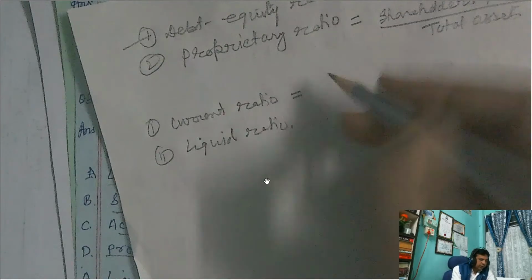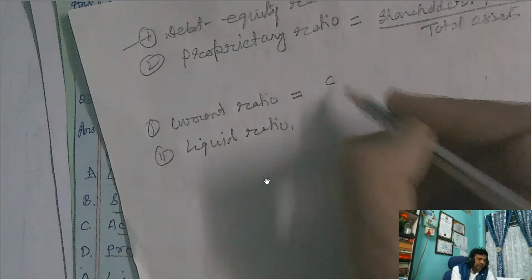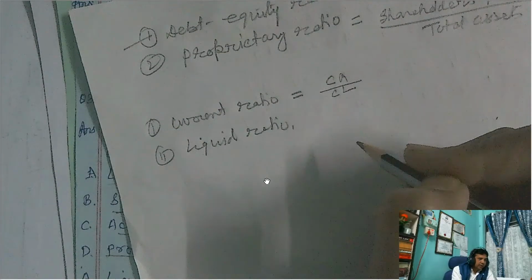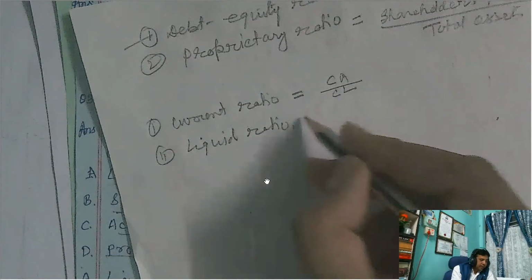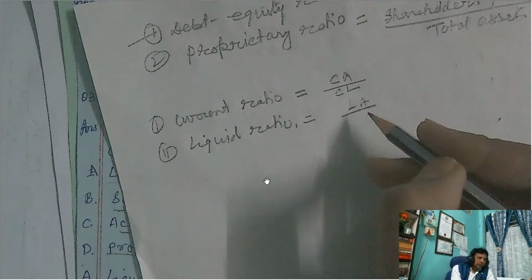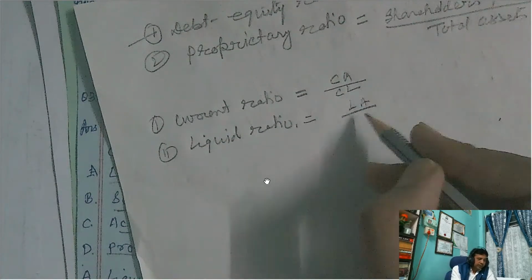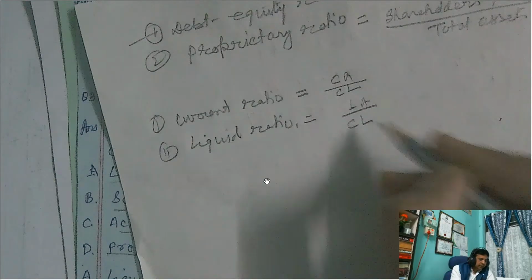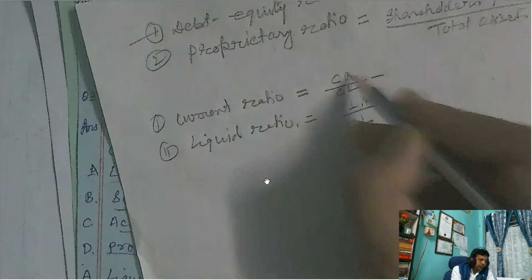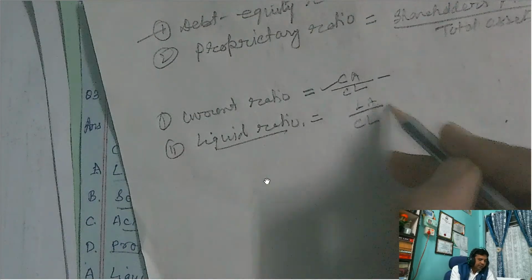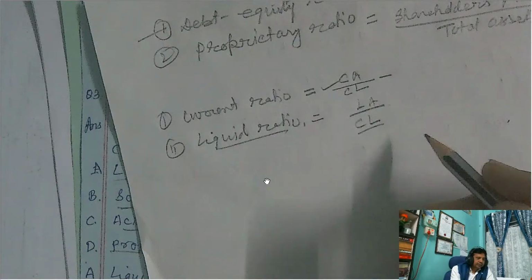Current ratio formula is the sum total of current assets divided by sum total of current liabilities. And liquid ratio formula is the total value of liquid assets available in the business divided by current liabilities. So current ratio is current assets by current liabilities, and liquid ratio is liquid assets by current liabilities.